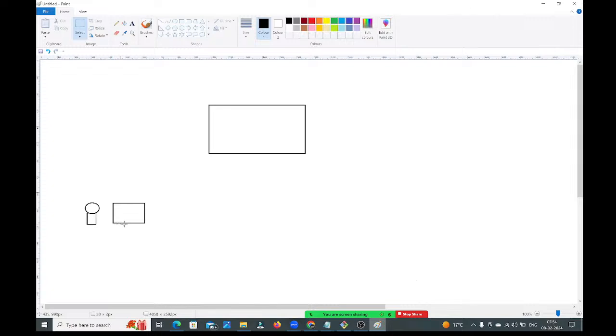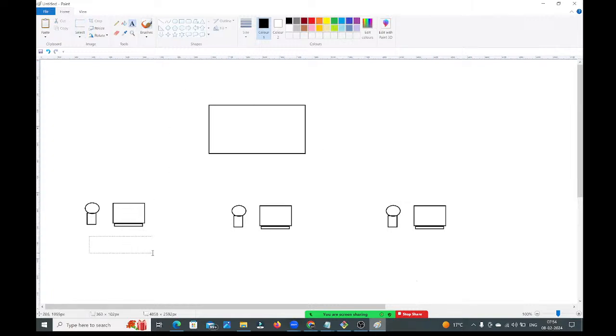This is developer 1's machine. This is developer 2's machine. This is developer 3's machine. So like this, in a project we will have multiple developers.